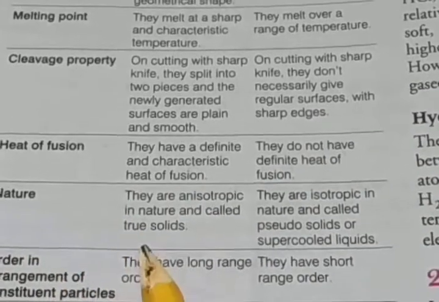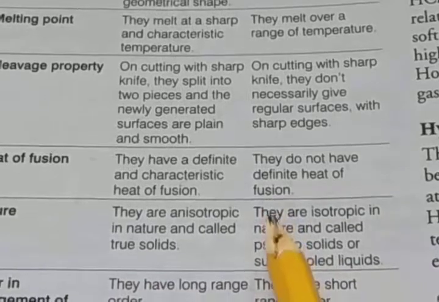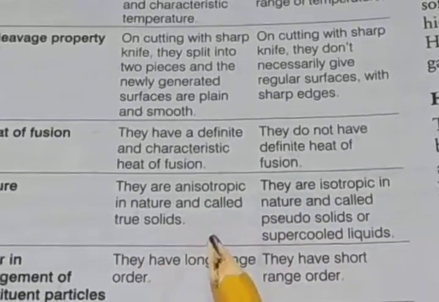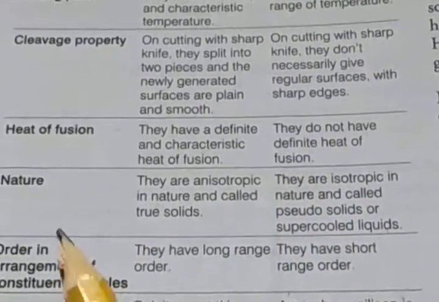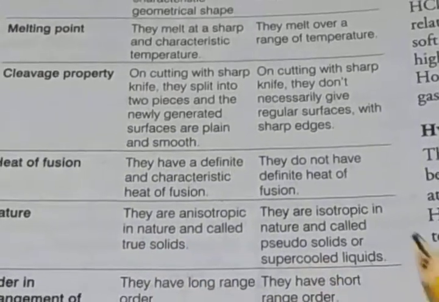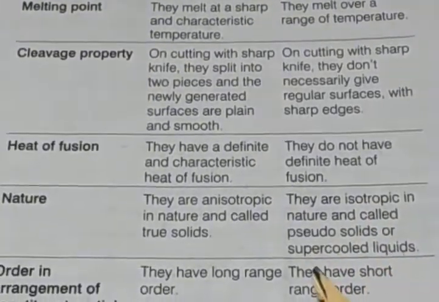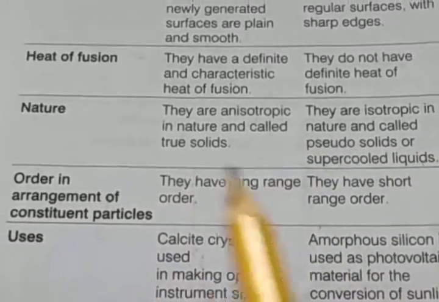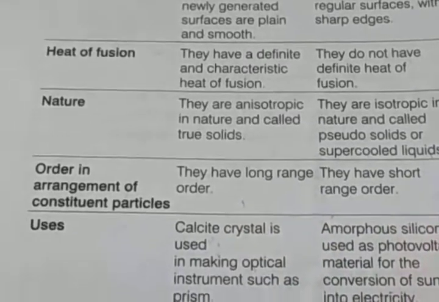Nature: crystalline solids are anisotropic, which means that when we go in different directions, we get different physical properties, but in amorphous solids the properties are identical. That is the reason crystalline solids are called true solids, and amorphous solids, which are isotropic in nature, are called pseudo solids, otherwise supercooled liquids. Then order in the arrangement of the constituent particles: crystalline solids have long range order, and amorphous solids have short range order.